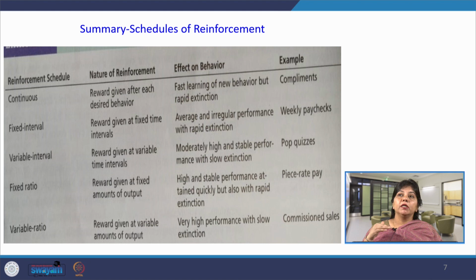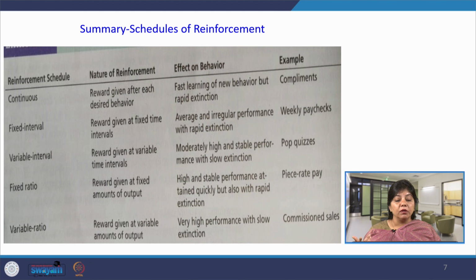Maybe there can be a chance when any subject is participating in a quiz that initially 4 or 5 responses went wrong, and it can lead to extinction. The other is fixed ratio, reward given at a fixed amount of output. High and stable performance attained quickly, but also with rapid extinction. Again, how many units you produce in 1 hour, it is up to an individual's performance.